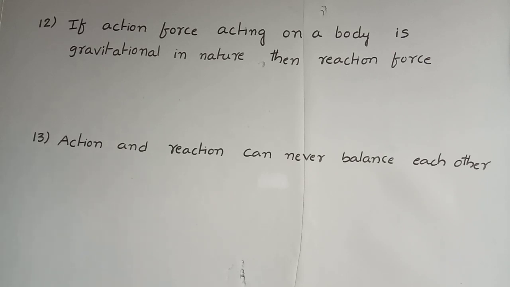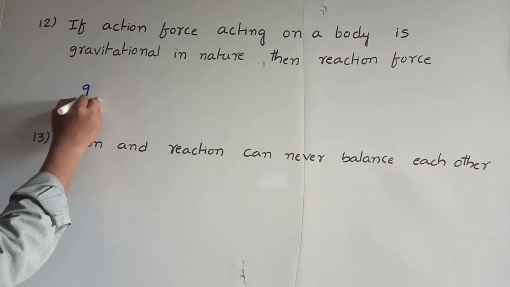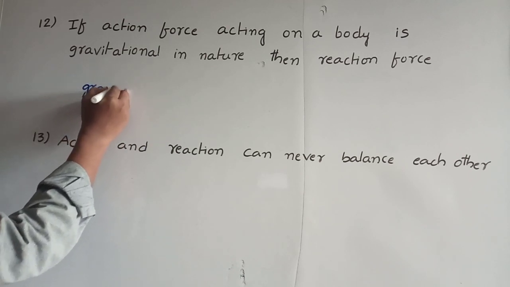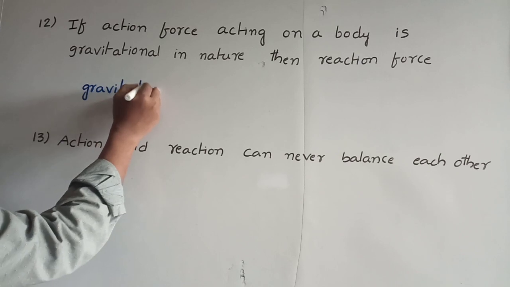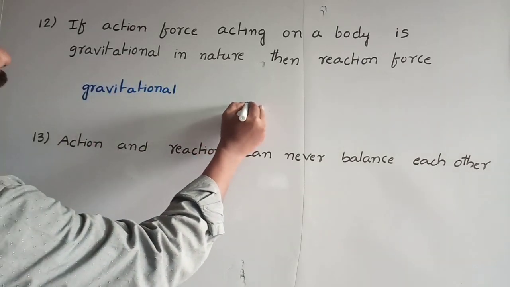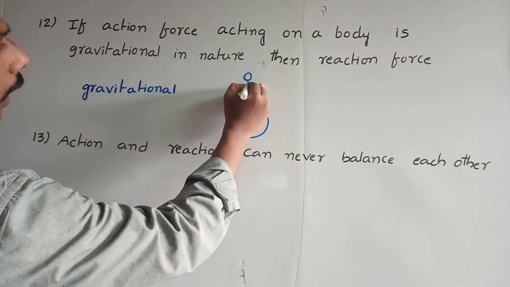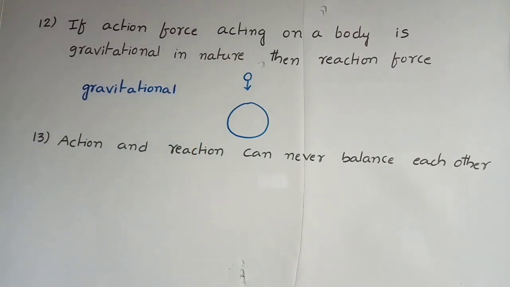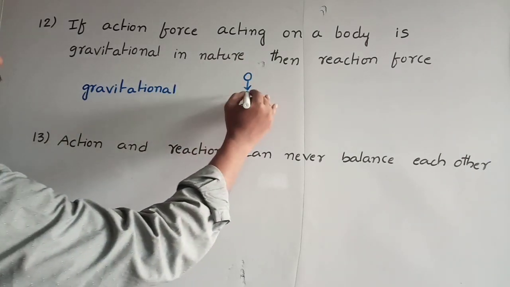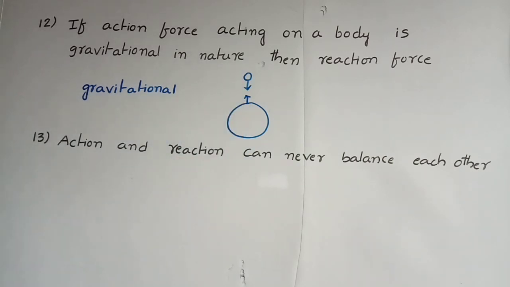12th problem. If the action force acting on a body is gravitational in nature, then the reaction force is also gravitational in nature. Because, assume this is the earth and you take one apple. The apple is attracted by the earth because of gravitational force. The earth is also attracted by the apple with the same gravitational force.